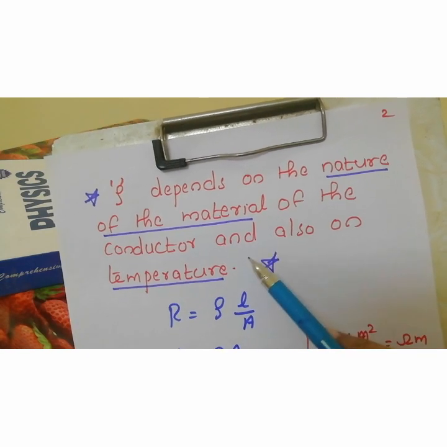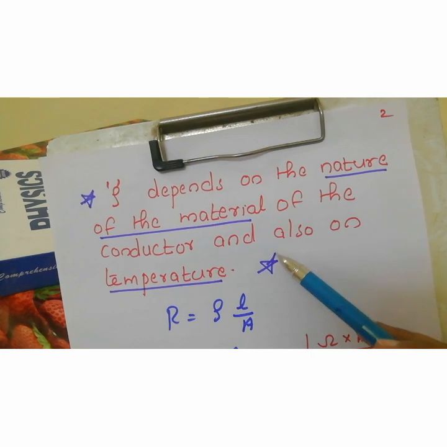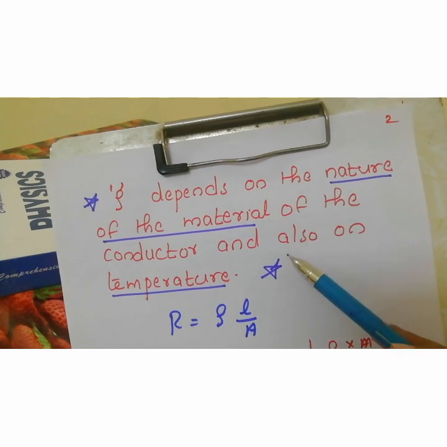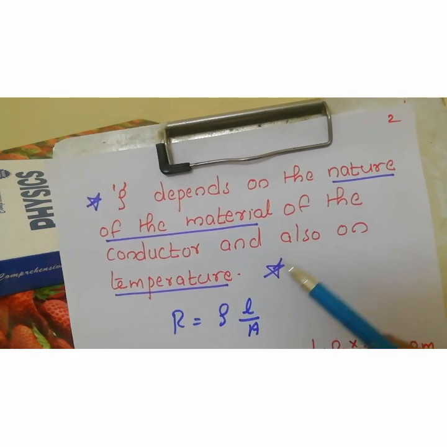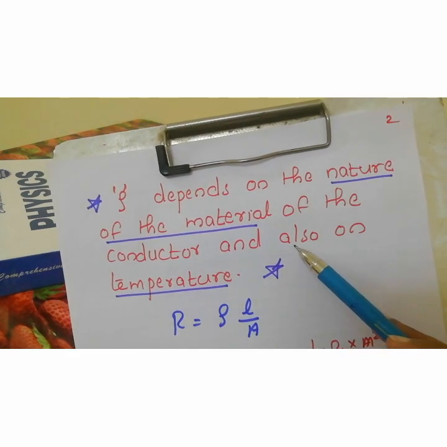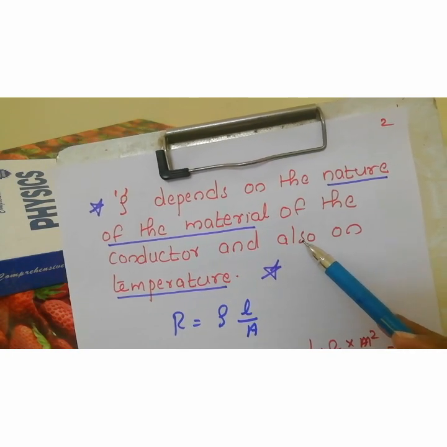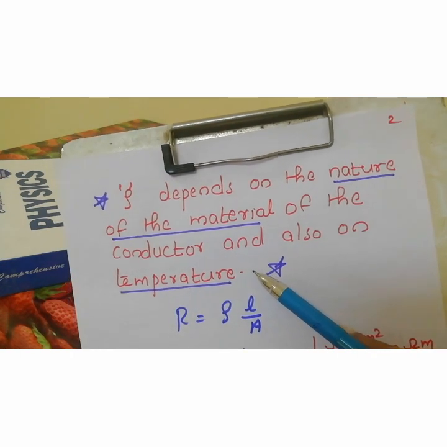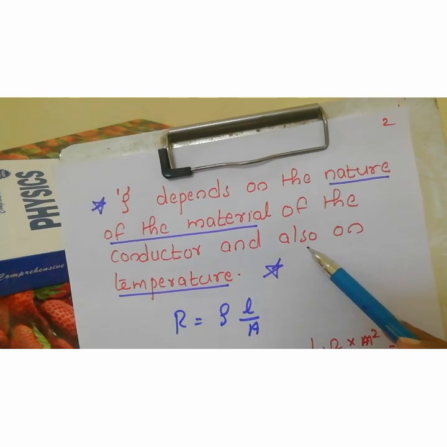Okay, so here resistivity depends on the nature. Nature means the resistivity of 1 meter copper wire is different from the resistivity of 1 meter aluminum wire. But the resistivity of 1 meter copper wire and the resistivity of 1 millimeter copper wire is the same. But the resistivity of 1 meter copper wire at different temperatures is different.